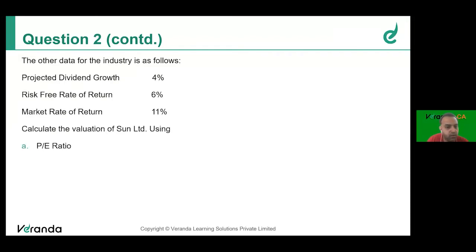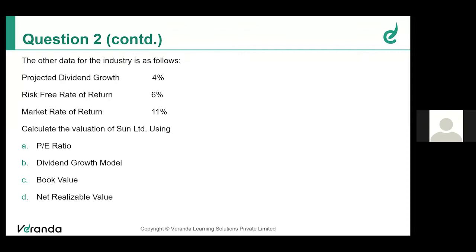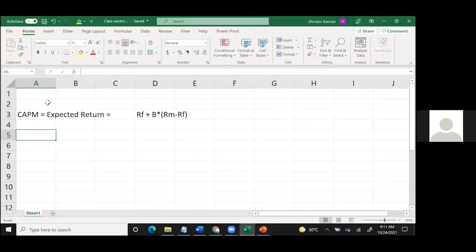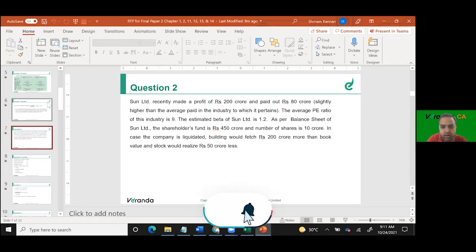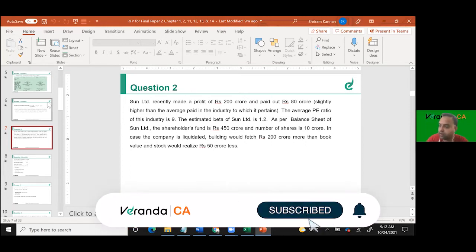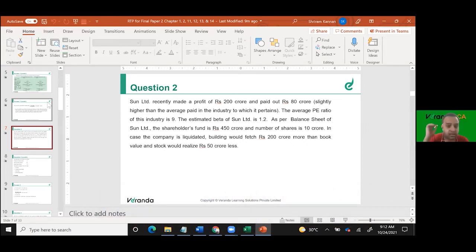Calculate the value of this company using PE ratio, dividend growth model, book value, net realizable value. What is the formula for PE ratio? MPS upon EPS. What does it represent actually? When I say PE ratio is 9 in the sum, what is the unit of measurement? Is it 9 percentage or 9 rupees?